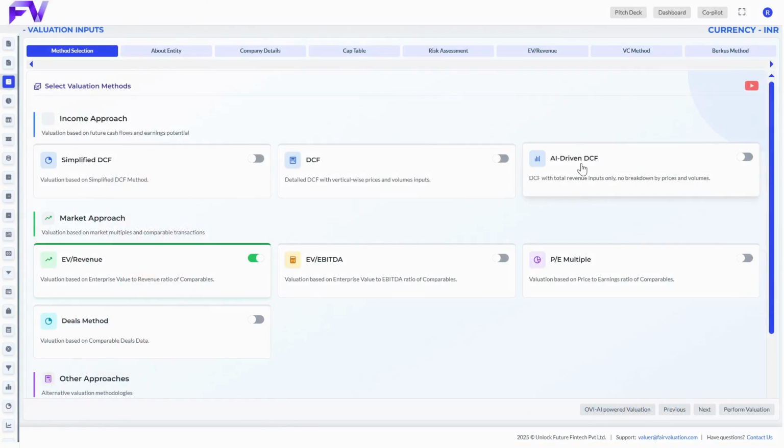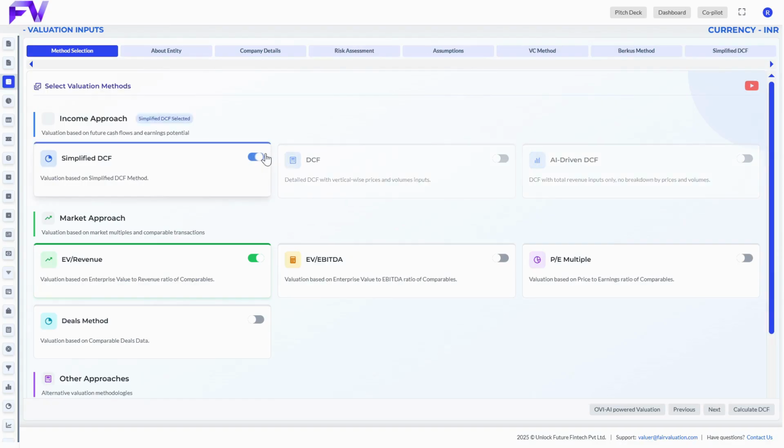Income-based approach methods. Here, you can choose between one of the three methods based on the stage of your company. First, Method Simplified DCF. This section shows a basic version of the discounted cash flow, where we estimate a company's value using future cash flows, simplified for easier understanding.